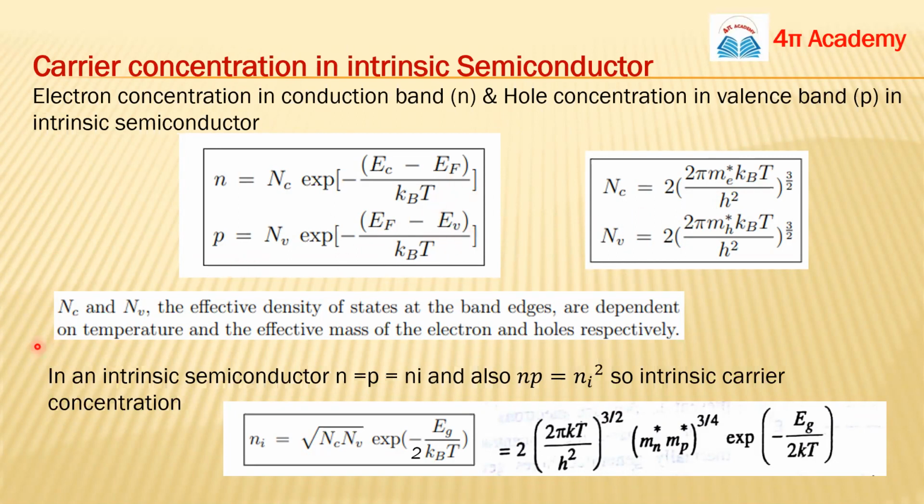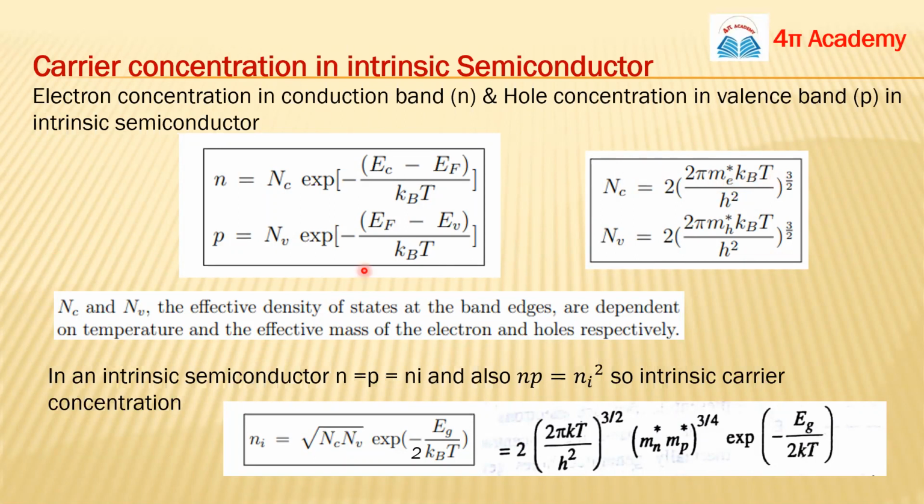Okay, so in these terms you see that N_C and N_V only depend on the effective masses and the temperature. So they are independent of, we can say, the density. You can remember this. It's not very difficult, but in the GATE examination you can have 1 mark questions, and they will give you some options asking what N_C depends on. So N_C depends on effective mass and the temperature.